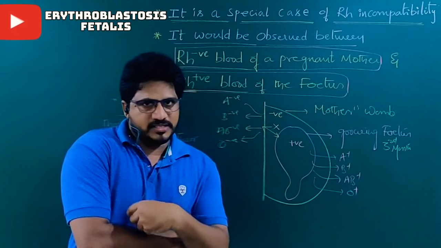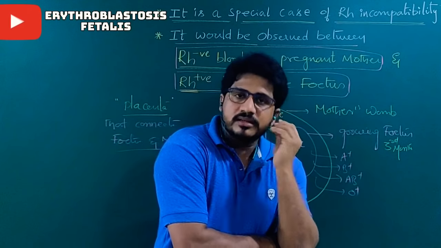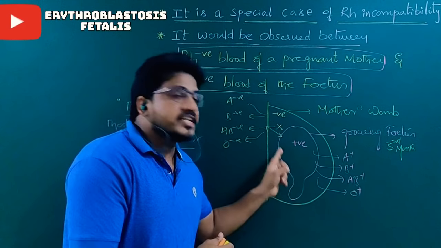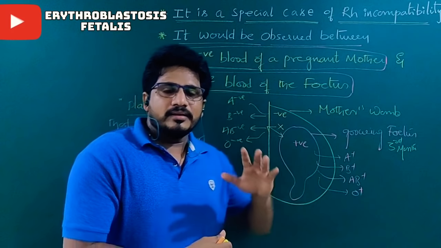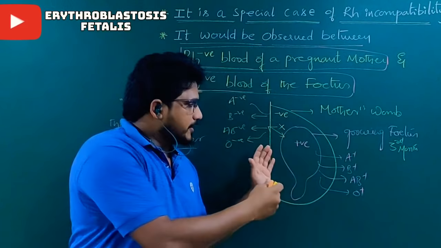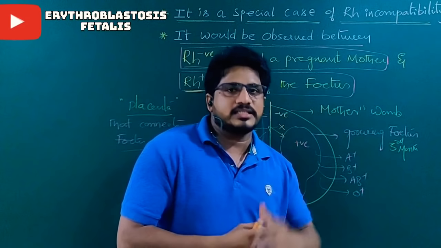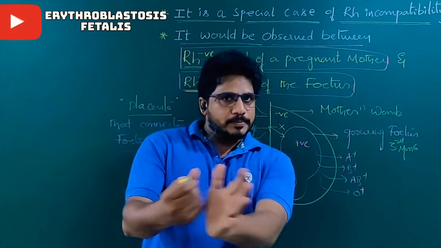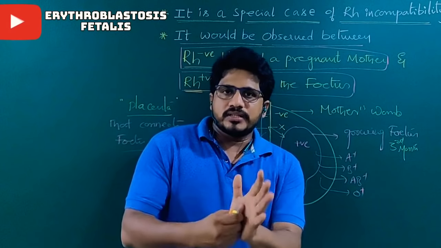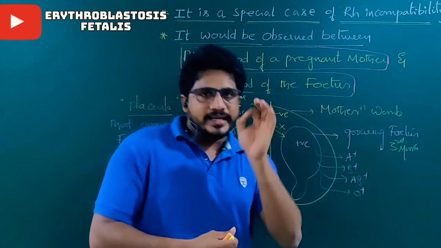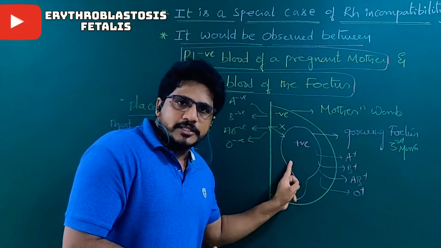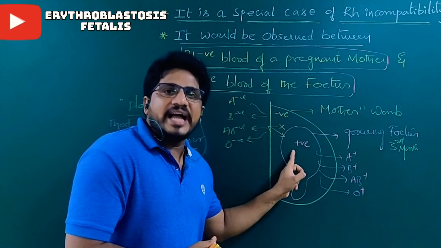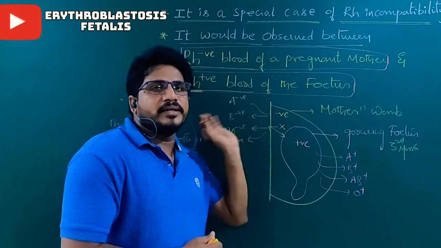Then how do these reactions take place? These reactions take place because during delivery of the fetus, which has a positive blood group, doctors have to parturiate, that means deliver this baby by some cuts. They have to separate the placenta. Unless the placenta comes out, the baby will not be expelled. The delivery process will not be easy. So while the delivery takes place, there is a chance for the fetus blood to mix with the mother's blood. At that time, the Rh antigens reach the mother's blood.